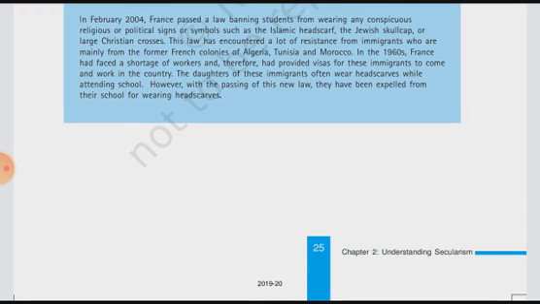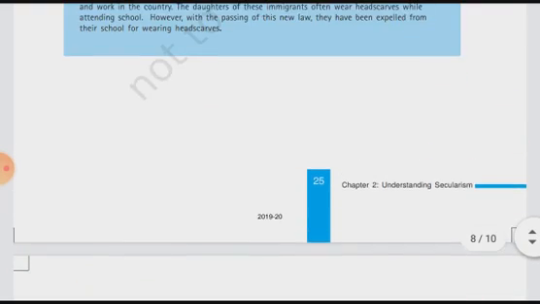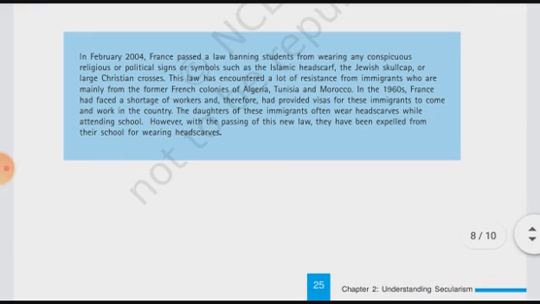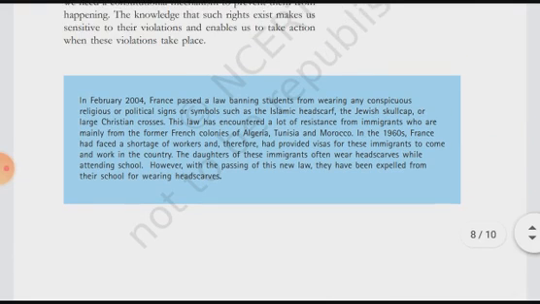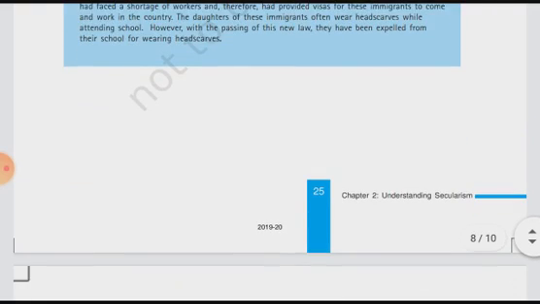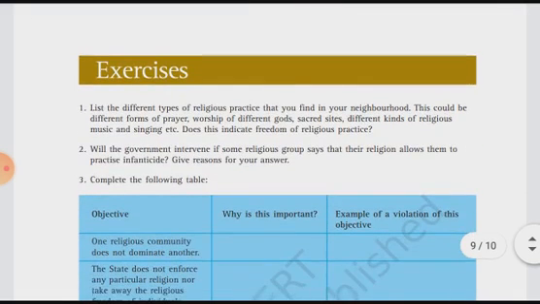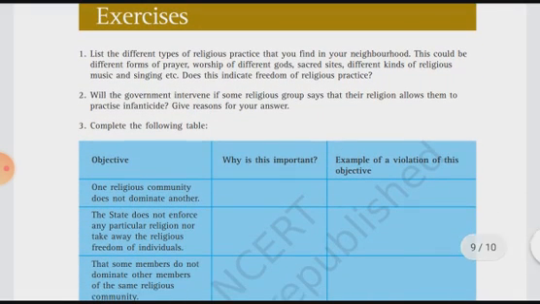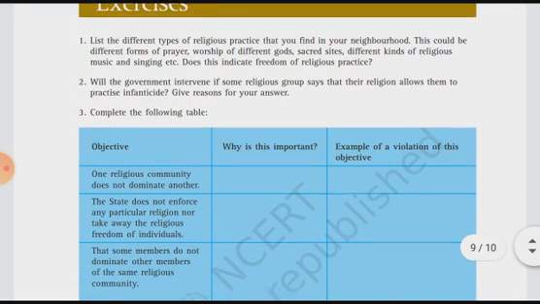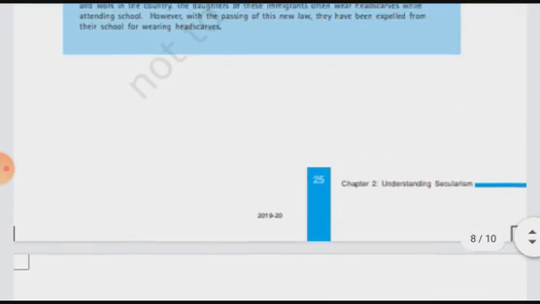This chapter is about how religious matters took place in our country, and they have given the example of France, and we have also read the example of the USA. As we have finished the chapter, I'll send you exercise-based questions, and you will have to do them. Then we will start the next chapter in the same civics.